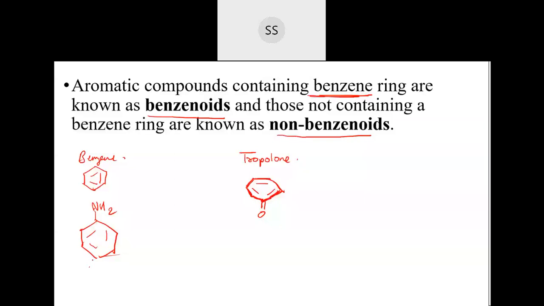Aniline, toluene. See, if I take here a benzene ring with NH2, this is aniline. Correct. Aniline is an example of benzenoid. Even toluene you can take, a benzene ring with CH3. So these are benzenoid compounds. Toluene is the example. Tropylone, then we have other compounds. There are many compounds like that, but for you this is enough. Azulene is one more compound which doesn't have a benzene ring in it.